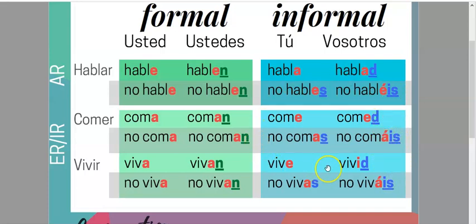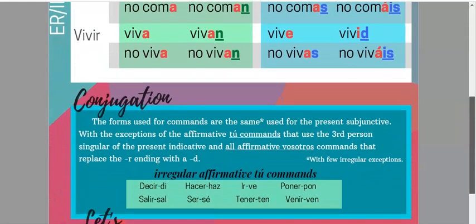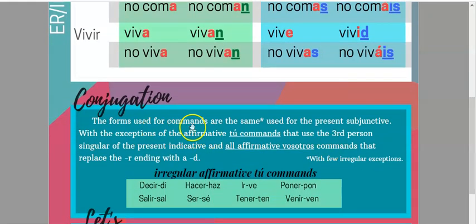So all of this seems complicated to remember and memorize, and there is something that makes it very easy, and that is that all the forms used for the commands are the same as the ones used for the present subjunctive. So if you know your present subjunctive well, then you're gonna know your commands.